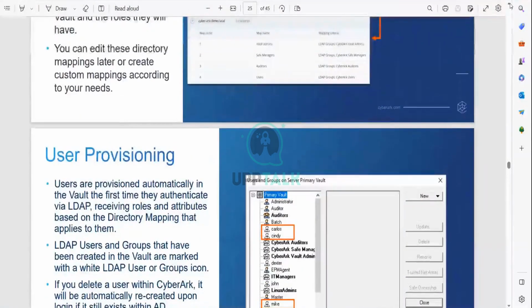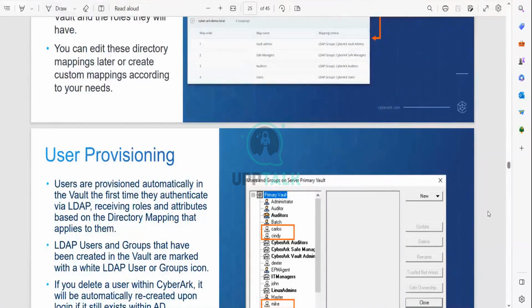Whenever you are opening the PrivateArk client, you can see these Vault Editors groups. These are the default groups. But you can see these are the vault internal groups, and the white images you can see are from LDAP. And one great thing is, if you change anything in the Active Directory, it will apply here.